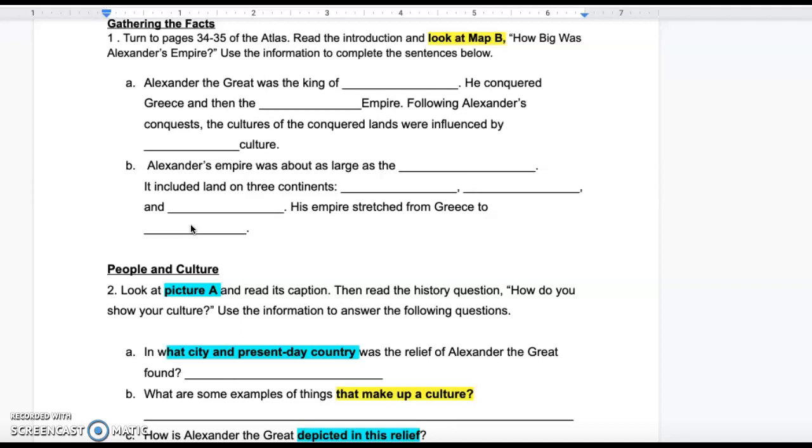Letter B. Alexander's empire was about as large as the blank. It included land on 3 continents. You're going to list them in the 3 blanks. His empire stretched from Greece to blank. Again, you're using the introduction and map B to answer those fill in the blanks.